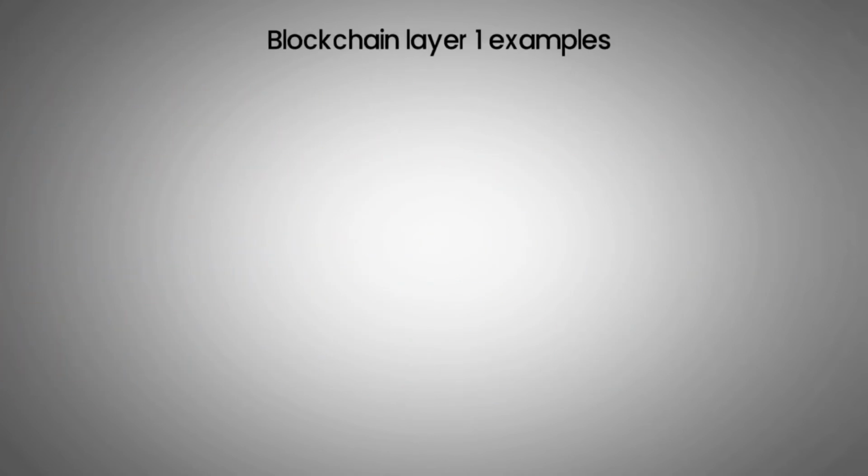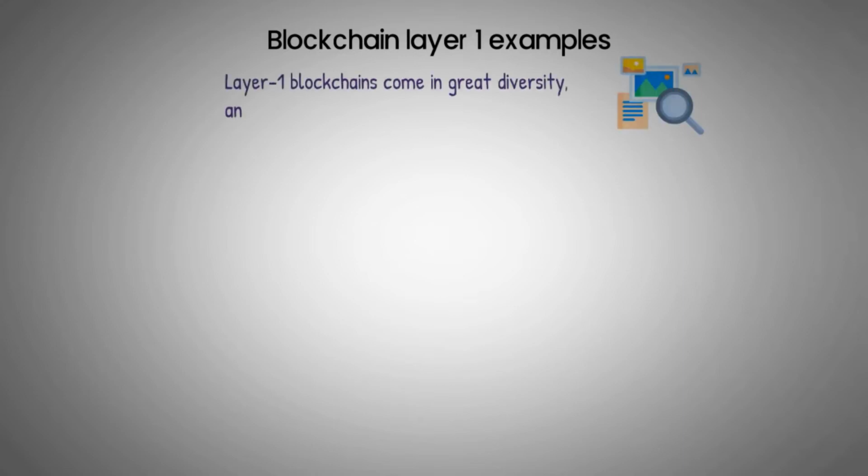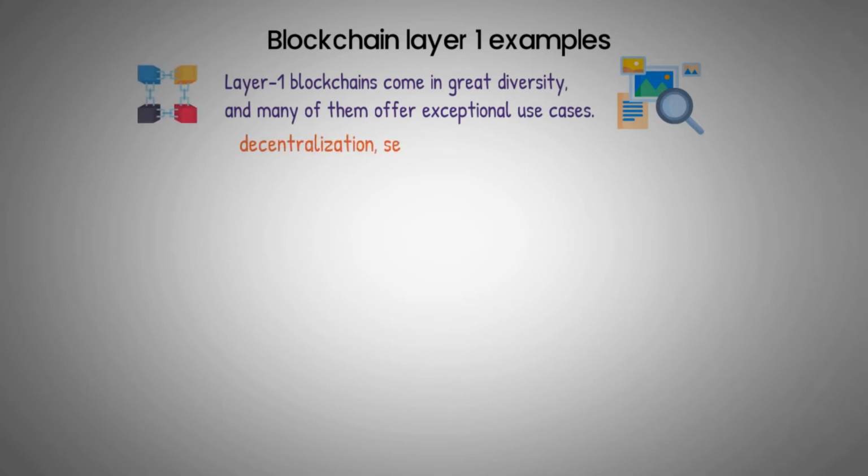Blockchain Layer 1 examples. Let's examine several examples now that we know what Layer 1 is. Layer 1 blockchains come in great diversity, and many of them offer exceptional use cases. There are other blockchain networks, and each one uniquely addresses the trilemma of decentralization, security, and scalability. Blockchain technology is not just about Bitcoin and Ethereum.